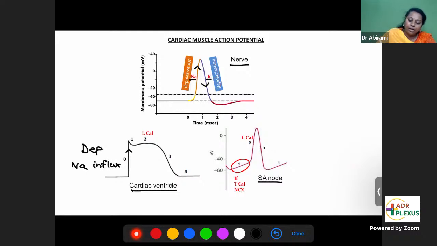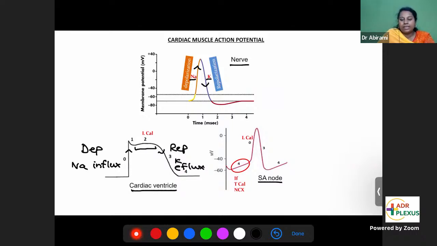Same. You have repolarization, which is due to potassium efflux moving out. That is also the same. But in between, you have this plateau phase or flat phase, phase 2.